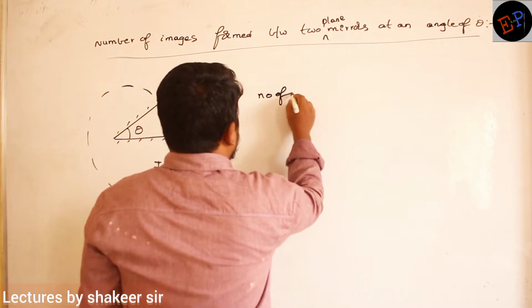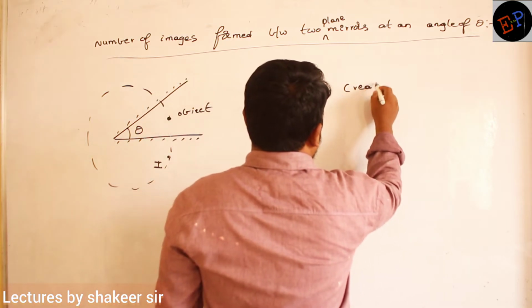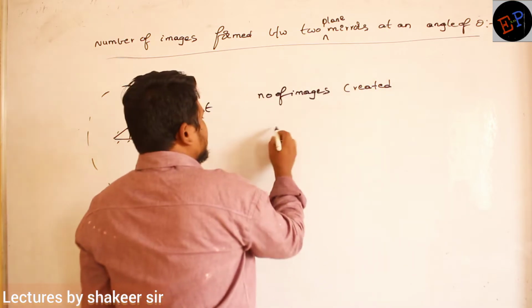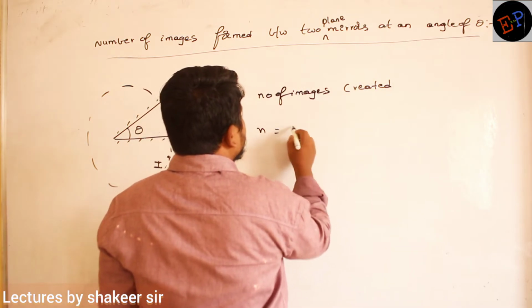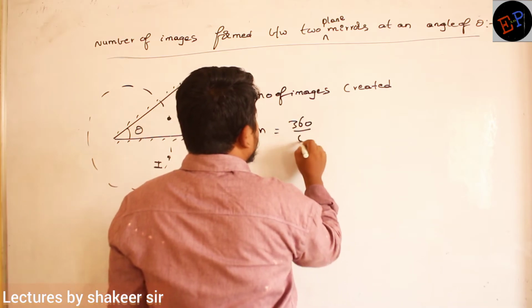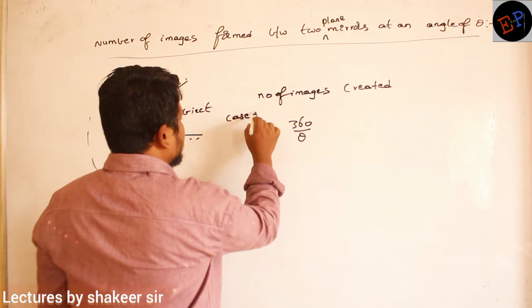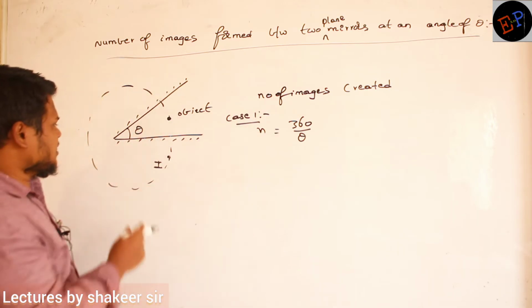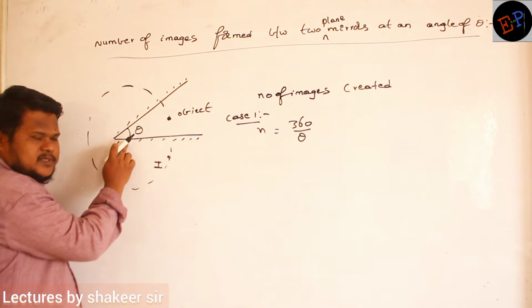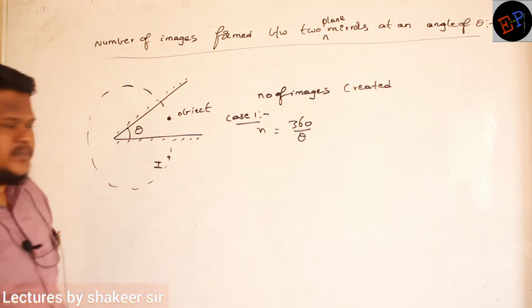So, the number of images created. For example, n is equal to 360 degrees divided by theta. So let us study case number 1. What is meant by theta here? Theta is the angle between the two mirrors. Are you able to understand? So the n value is 360 divided by theta.